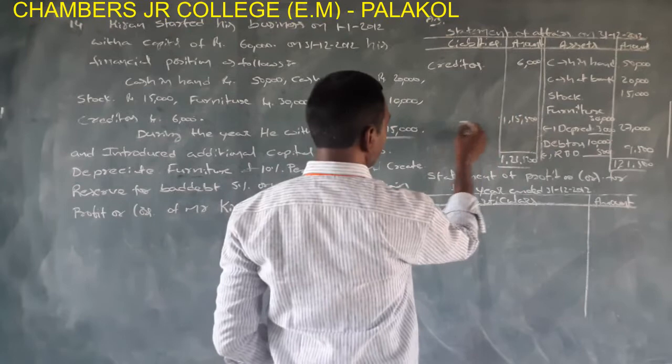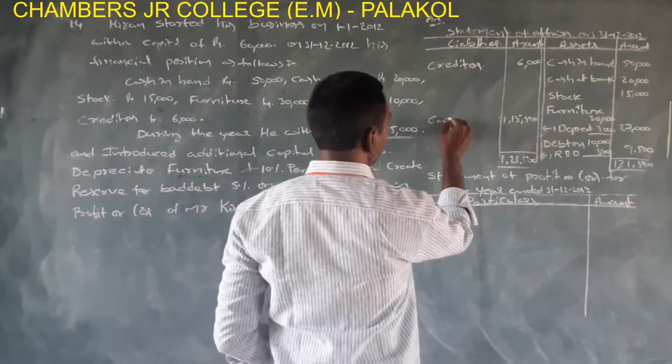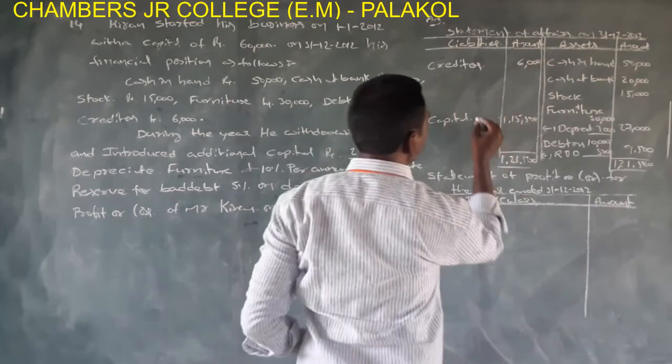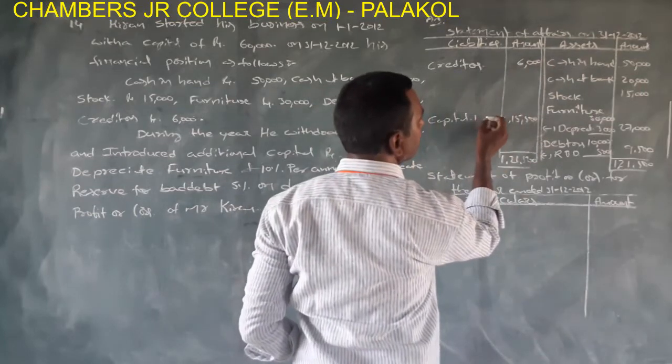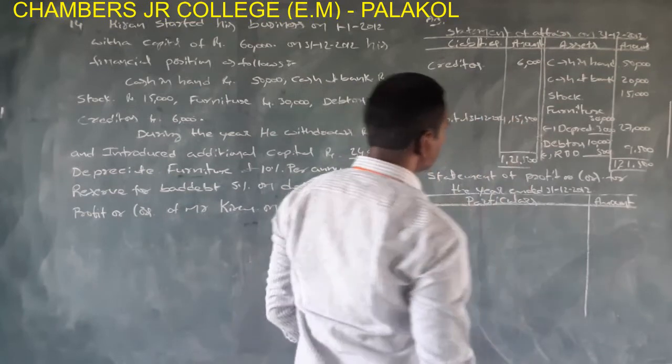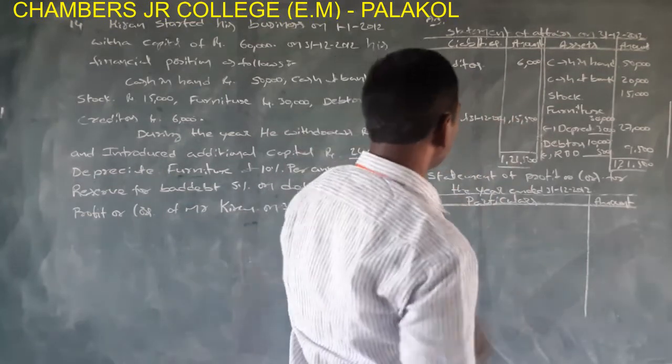This is the balancing figure. This is called capital on 31st/12/2012, that is, capital at the end of the year. Now you know the closing capital.